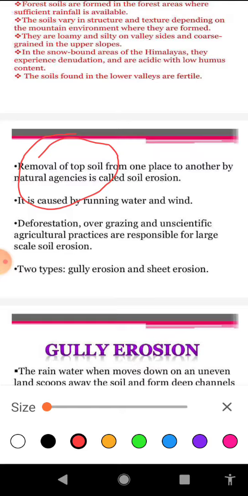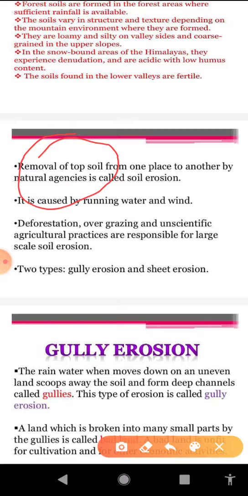With regard to the soil erosion, it can be of different types, but in your textbook two main types have been included. First one is gully erosion. When running water, generally in the area where the steepness of the land is maximum, cuts through clay soil and makes deep channels, such type of erosion is known as gully erosion. And an area bisected by a number of gullies can be termed as badland.